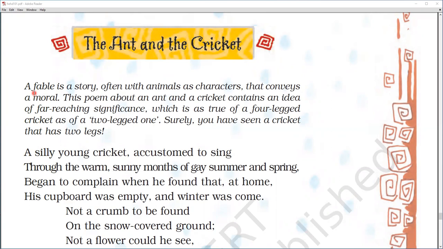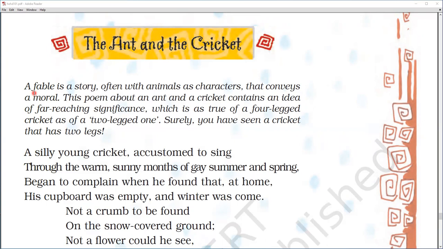So fable क्या होता है? Fable भी एक poetic form है. A fable is a story often जिसमें animals एक character होते हैं. They convey a moral to us. और वो हमेशा हमें कोई ना कोई moral देते हैं. So this poem that we are going to study today is about an ant and a cricket.